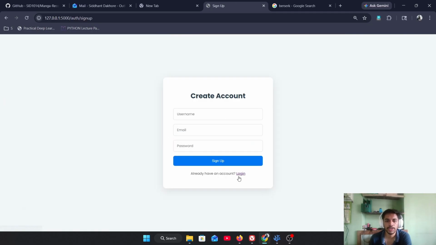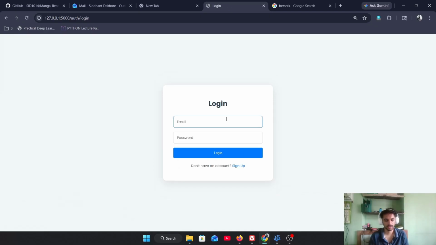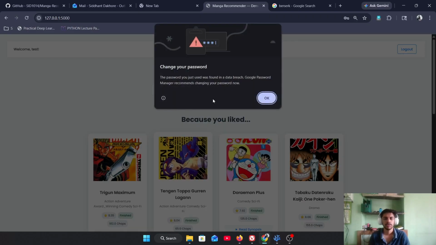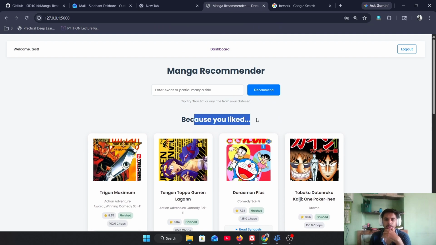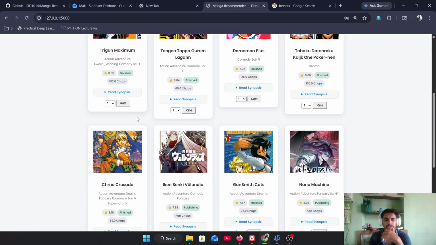If the user is already signed up in the system, then as the user is already signed in, these preferences will ask for more of his ratings.